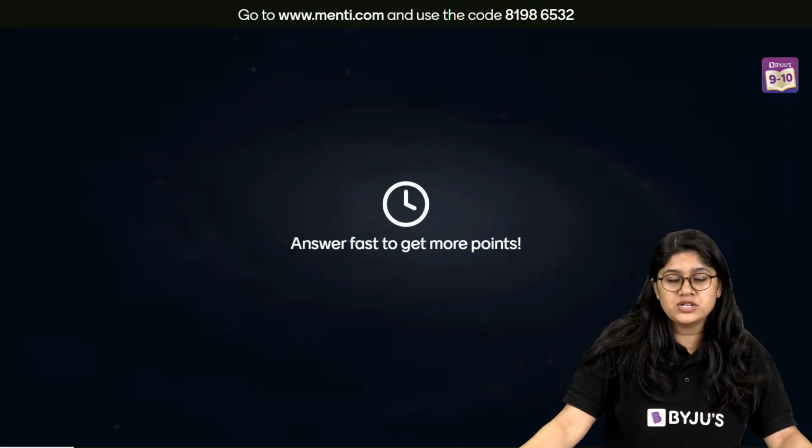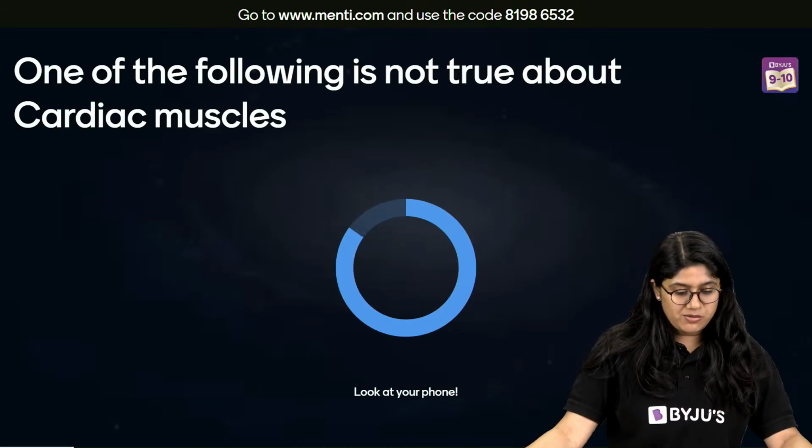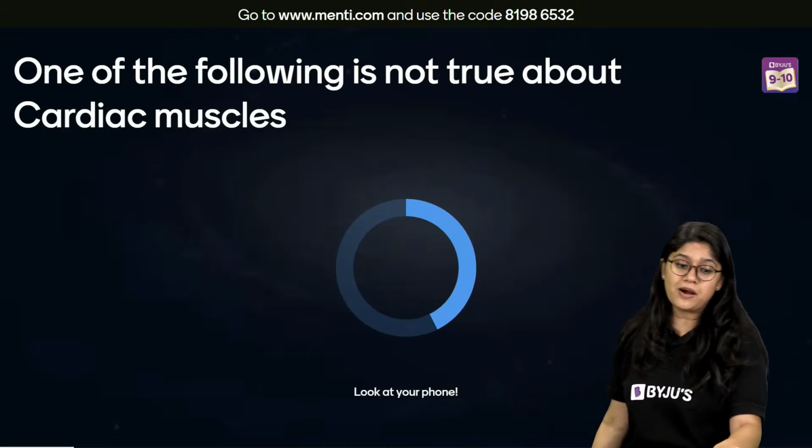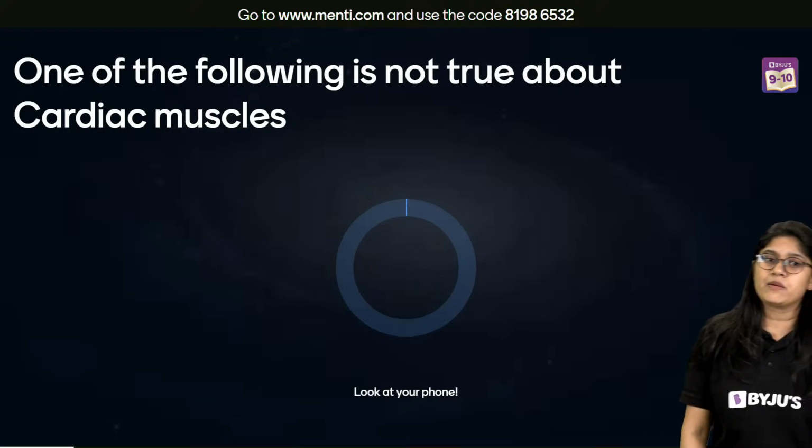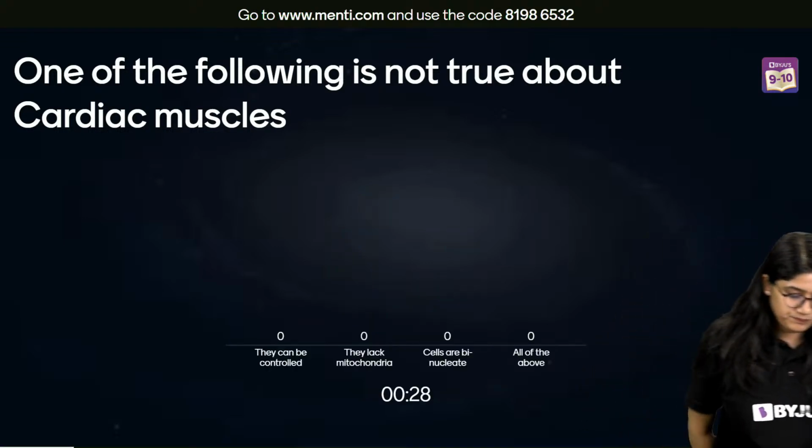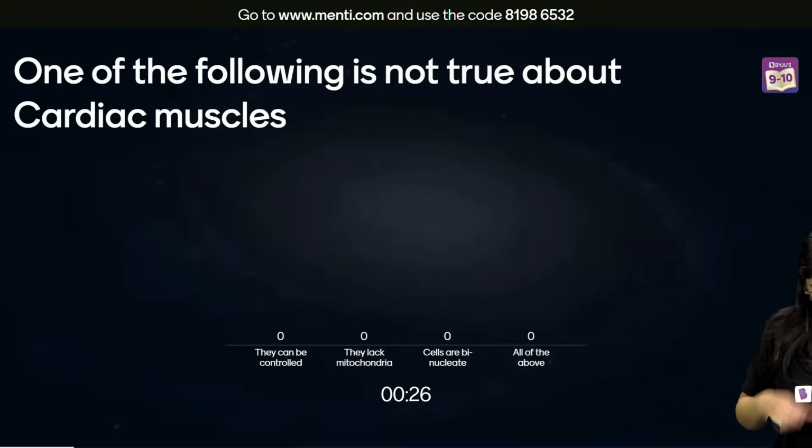Here we have question number 1. One of the following is not true about the cardiac muscle. Take your time everyone, read the statement carefully.